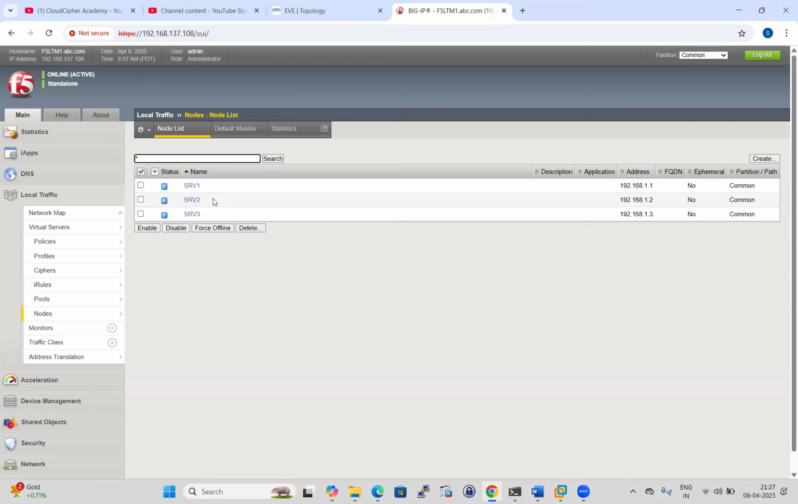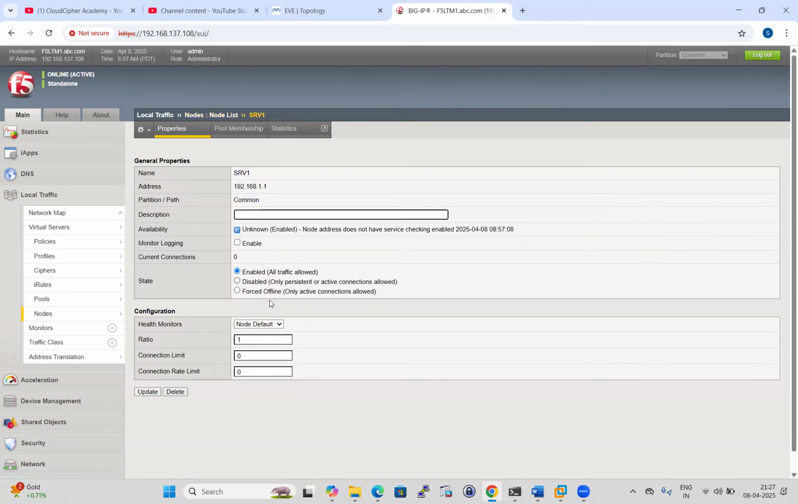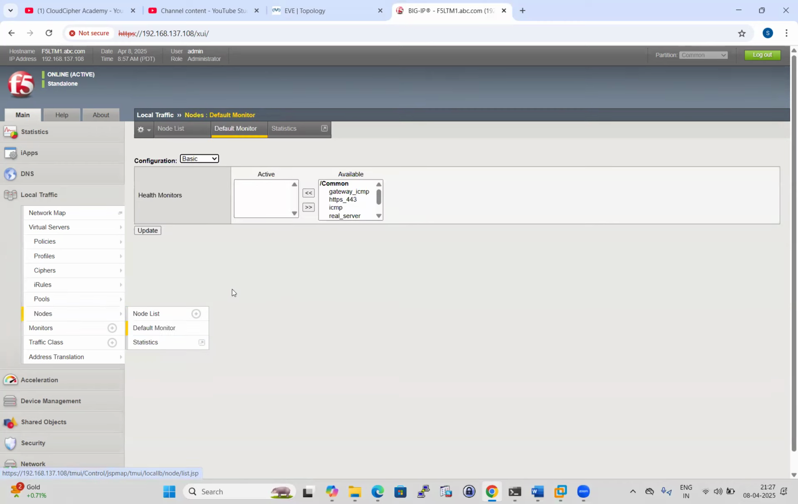So we have created three nodes, server 1, server 2, server 3, but at the moment they are blue because there is no health monitor enabled. We have enabled Node Default, but in Node Default nothing is defined at the moment, like ICMP or HTTP. Okay. Now come here and go to the default monitors. At the moment, nothing is defined, so I'm going to use ICMP and update it.